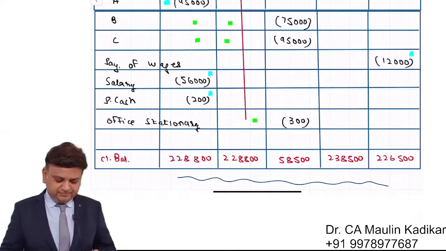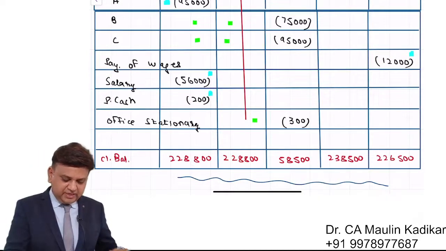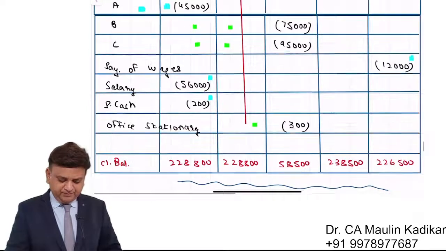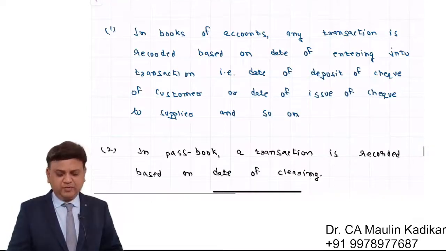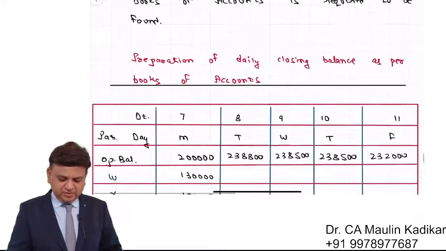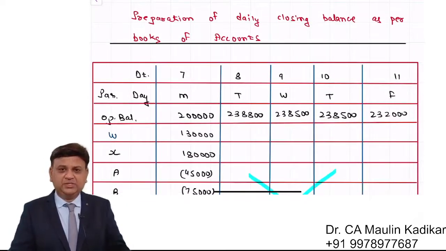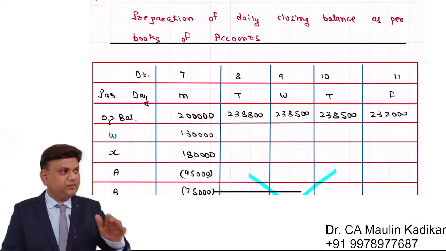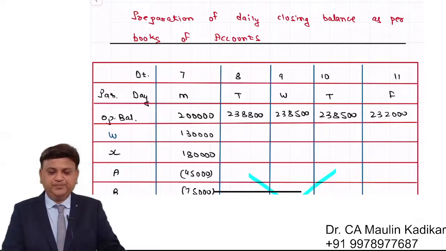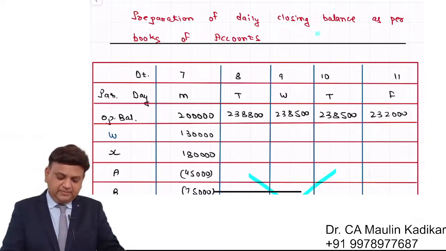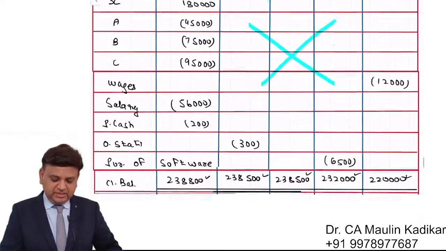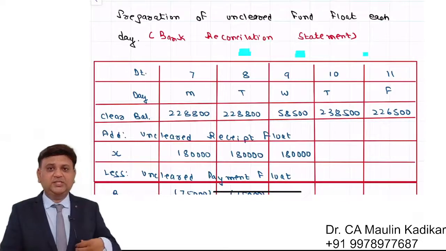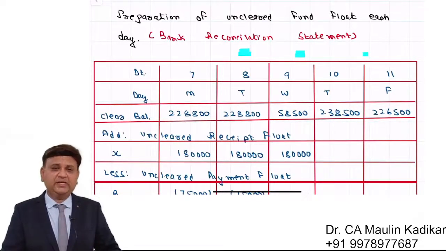We can say that the transaction for A Limited was quite important considering the language of the question. All other things also for which adequate information is given to us. In the second part of the question, we are supposed to prepare the reconciliation statement. Before we move to the reconciliation statement, first of all, I made you prepare the balance as per the books of accounts. That is what we have calculated. And afterwards, we have prepared the reconciliation statement.